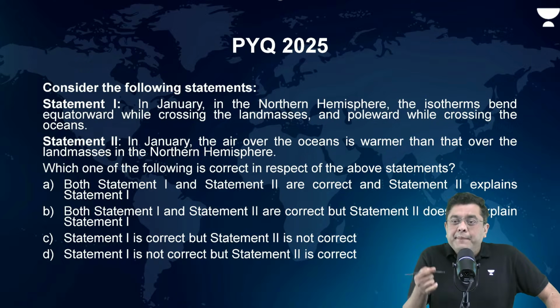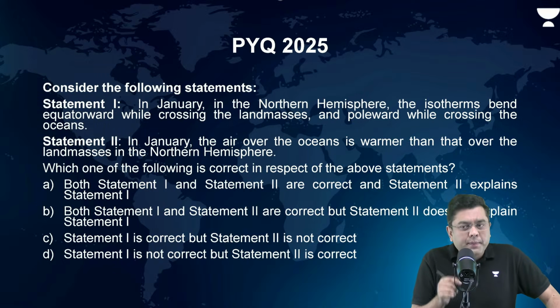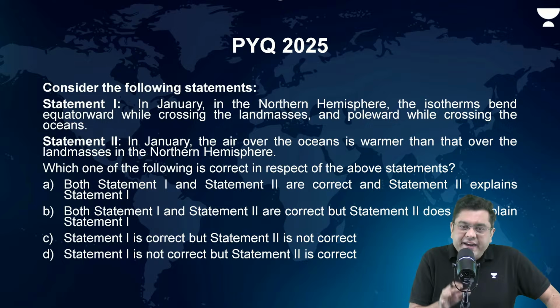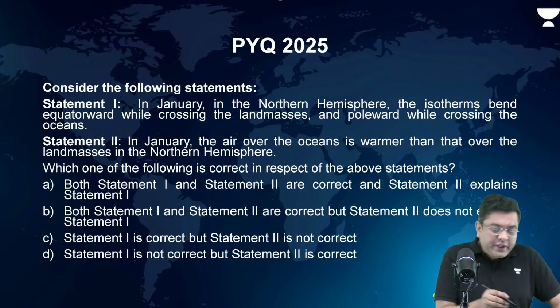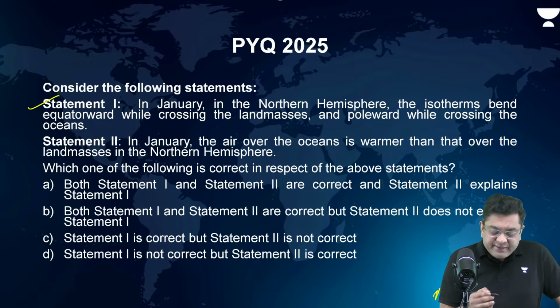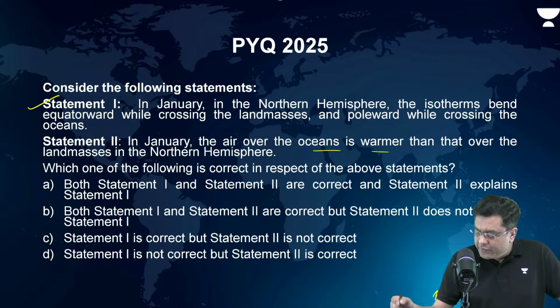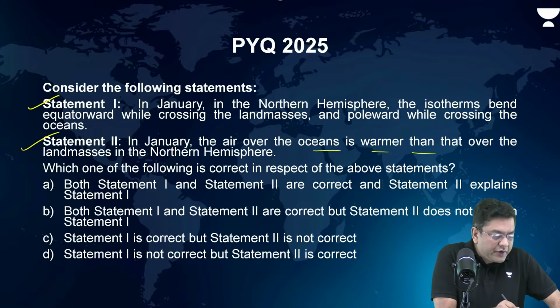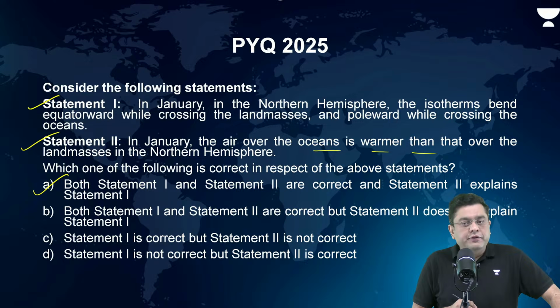Why? Because the oceans are warmer than land at the same latitude, because the land gets much colder. So here the first statement is correct. Second statement, air over the oceans is warmer. This is also correct. So the correct answer in this case is going to be A.